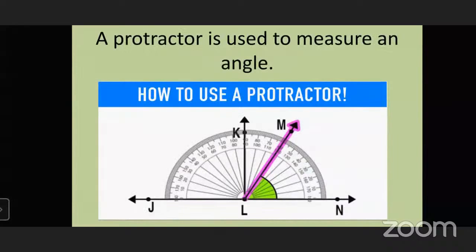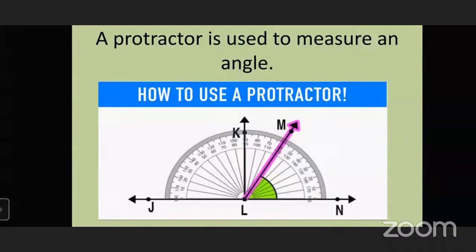You can see here a baseline, that is line JN, and the center point L. So angle KLM, angle MLN, and angle KLJ. These are three angles you can see here. In that, angle MLN measures 60 degree. Here you can see the green part, that measurement is 60 degree, which measures from right side of protractor, that is from N side.